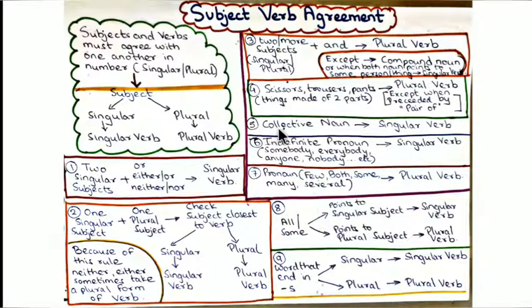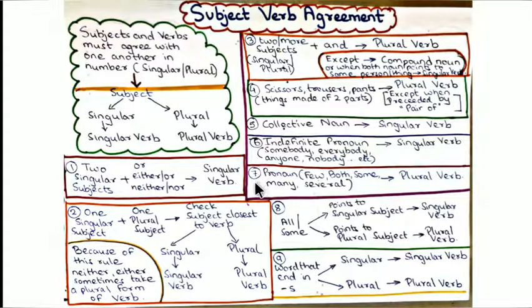Next rule, collective noun. With collective nouns we always use the singular form of verb. Next rule, indefinite pronouns such as somebody, nobody, everybody, everyone, someone. With these types of indefinite pronouns we always use the singular form of verb.